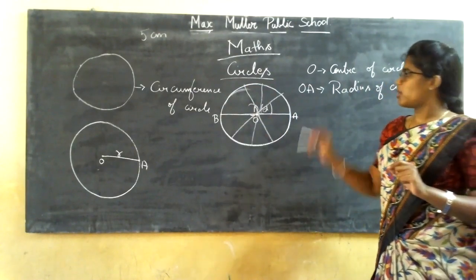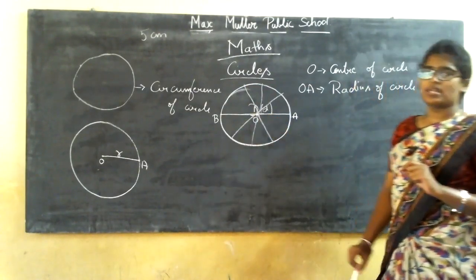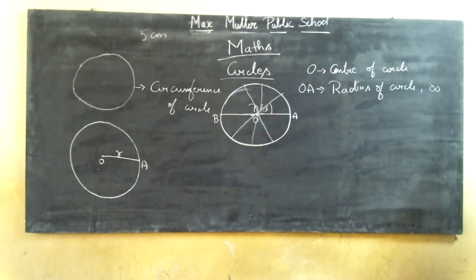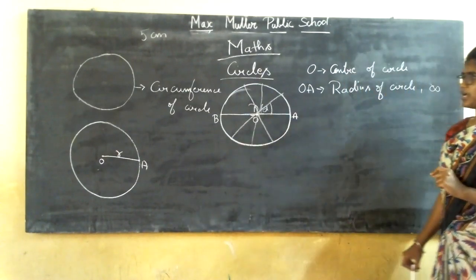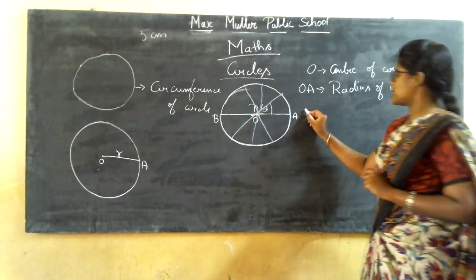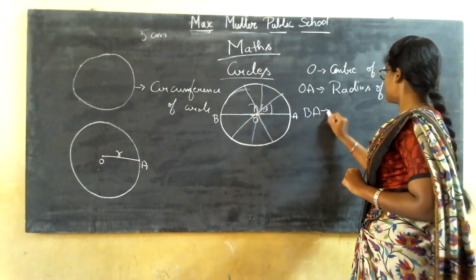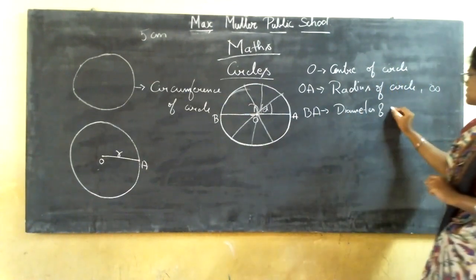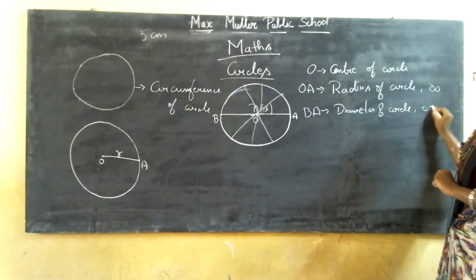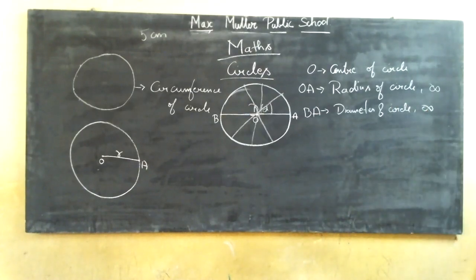N number of lines you can draw, but what is the condition? It should pass through the center of a circle. If it is passing through the center of a circle and touching 2 points on the circumference of a circle, then you can say it is a diameter. So what have you named the diameter as? BA is the diameter of the circle. So infinite diameters can be drawn. Clear about this? Till now, that is the circumference, radius and diameter of a circle.